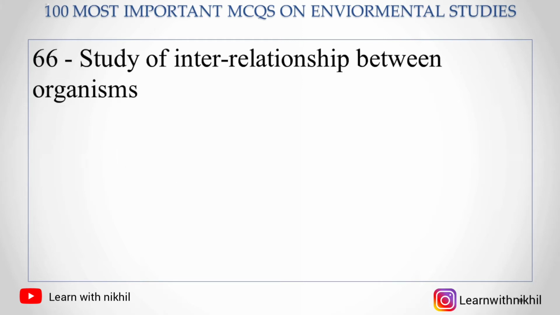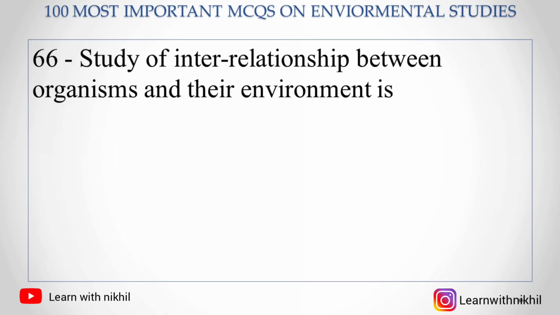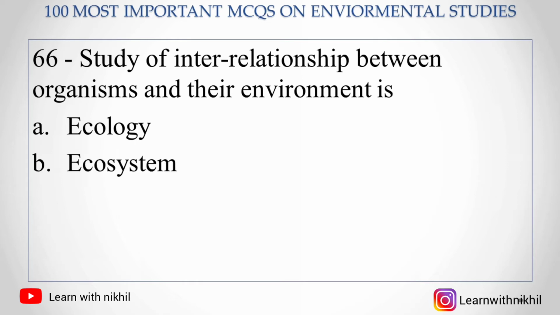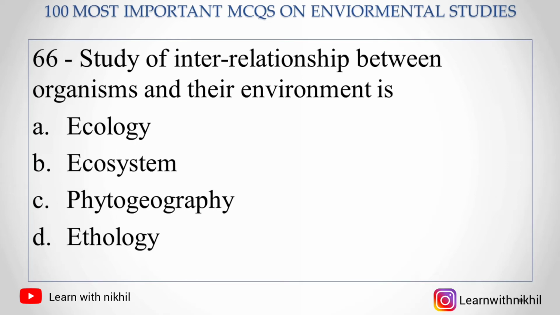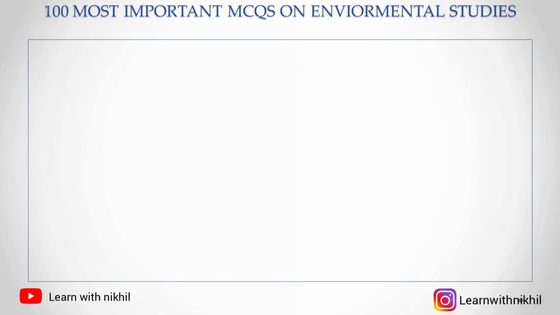Next question, 66. The study of interrelationship between organisms and their environment is: A. Ecology, B. Ecosystem, C. Phytogeography, D. Ethology. So the right answer is ecology, the interrelationship between organisms and their environment.